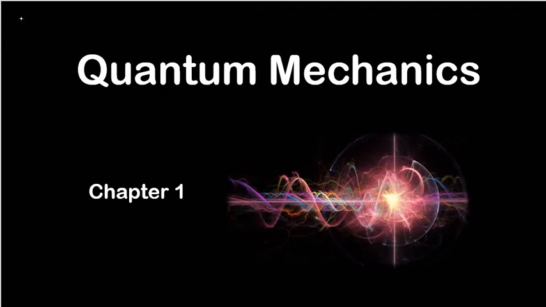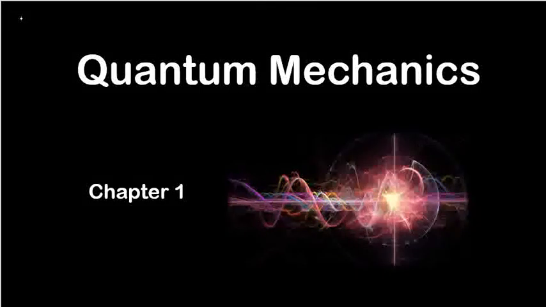Hey guys, so in this video we're going to be finishing up section 1.3 from Griffiths chapter 1. In this video we're going to be going over continuous probability. The last one we were talking about discrete probability, and this one we're moving over into continuous. And the leap between the two isn't that much.